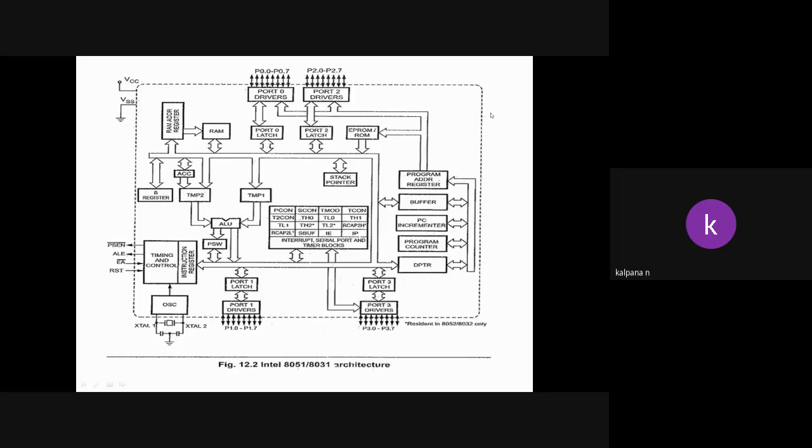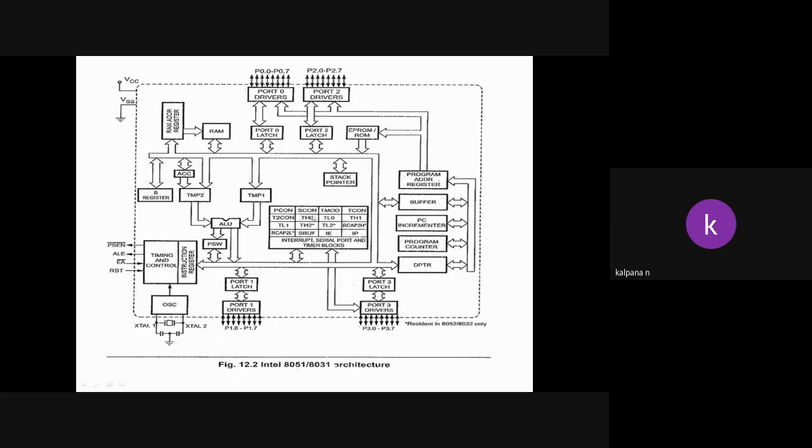First, see the entire architecture. It consists of both RAM and ROM, accumulator, some registers, A register, B register, temporary register, arithmetic and logic unit, program status word, timing and control signals, port 0, port 1, port 2, port 3, 8-bit ports.